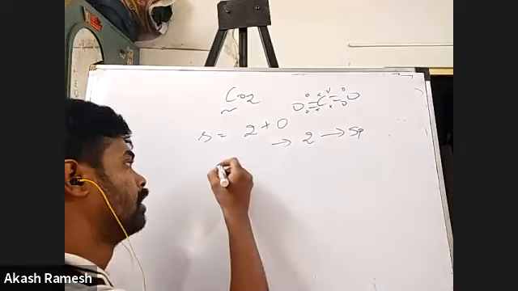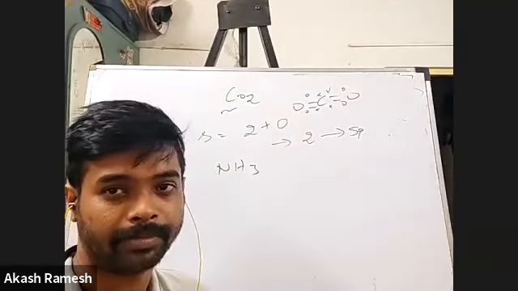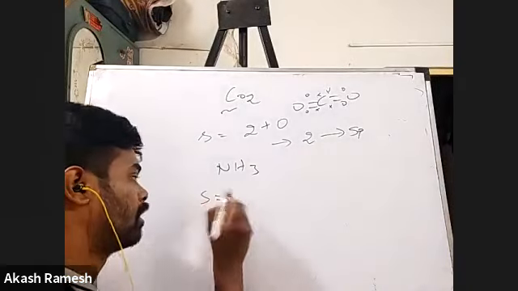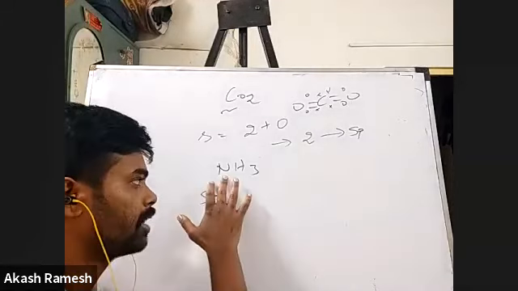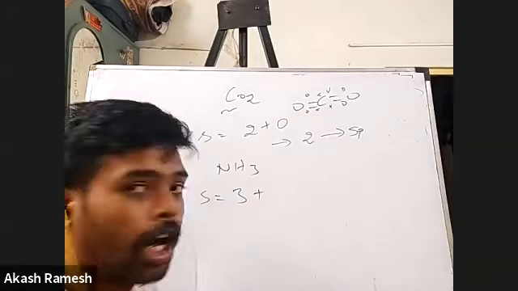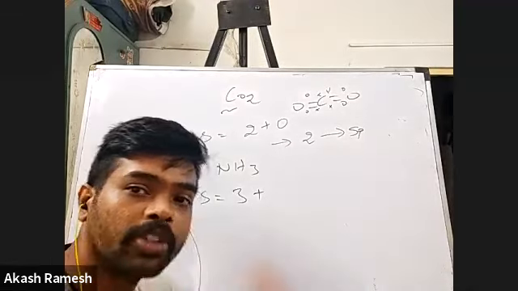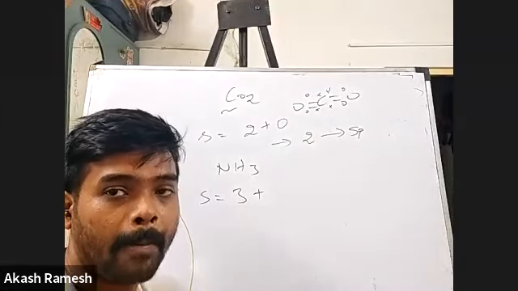Say I have ammonia, NH3. The first component is the number of atoms bonded to the central atom. The central atom here is nitrogen. How many other atoms are bonded to nitrogen? 3. Three hydrogen atoms are there. And the second component is the number of lone pairs on the central atom. How many lone pairs on nitrogen? That is what I have to look at. So what is it?